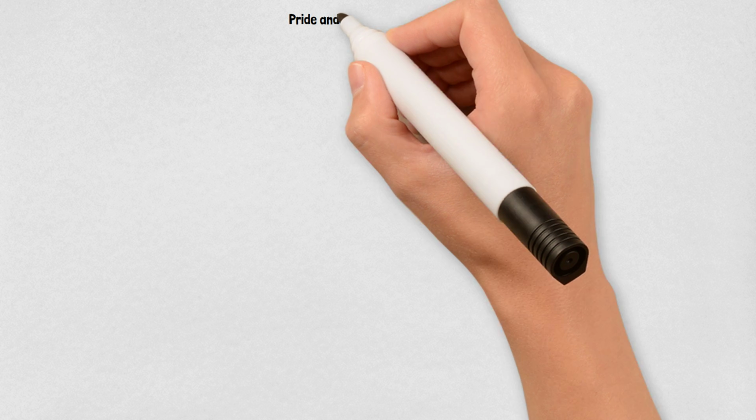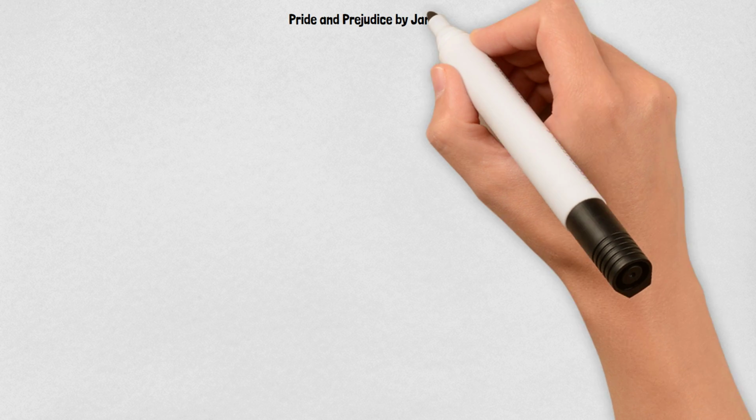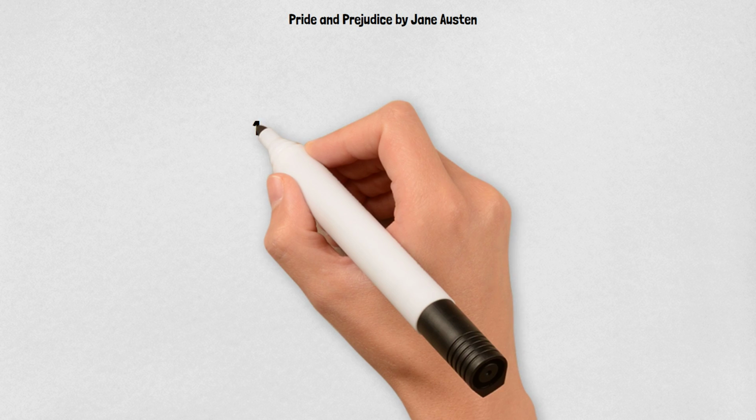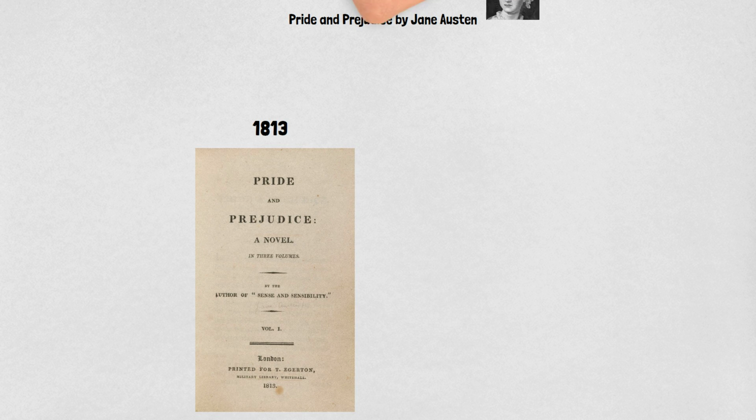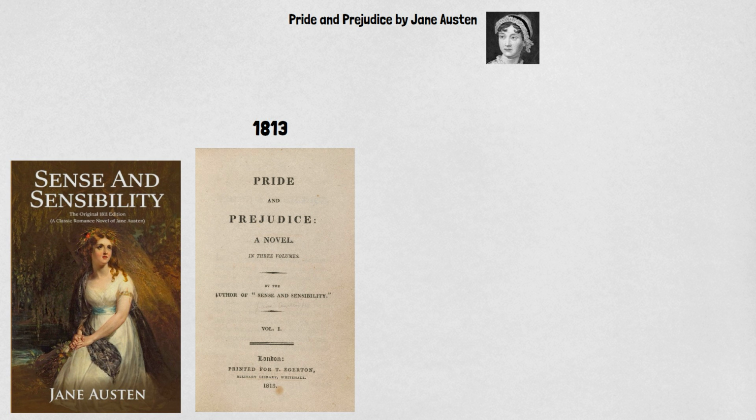Good morning students, today we will discuss Pride and Prejudice, published anonymously in 3 volumes in 1813 by Jane Austen. We have already discussed her first published work, Sense and Sensibility.